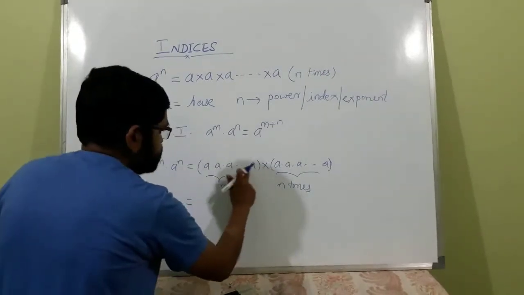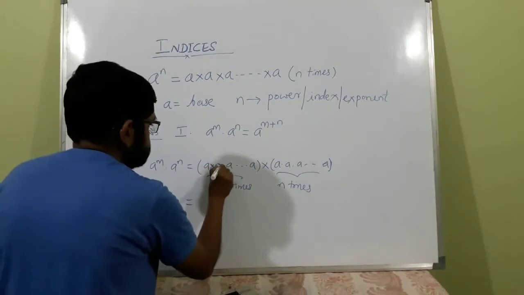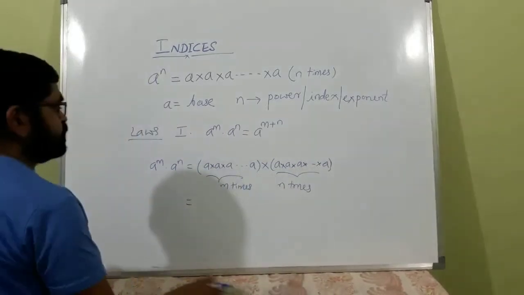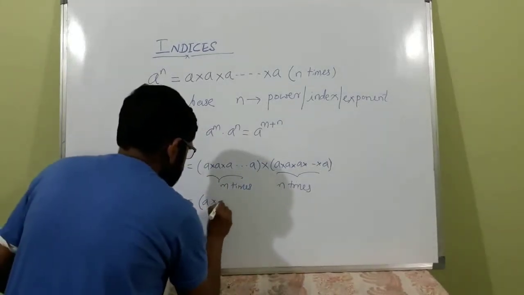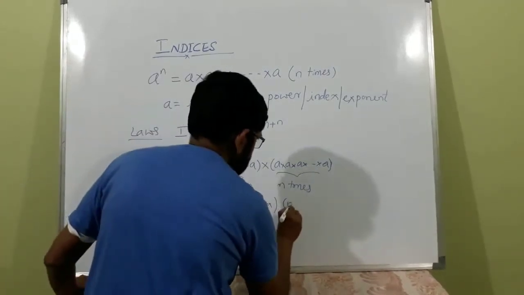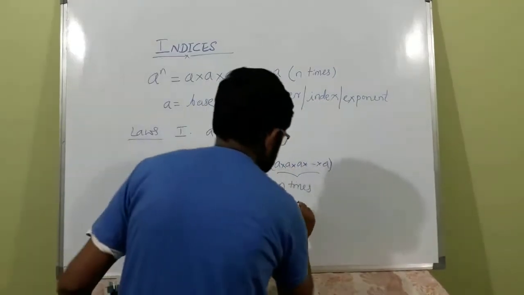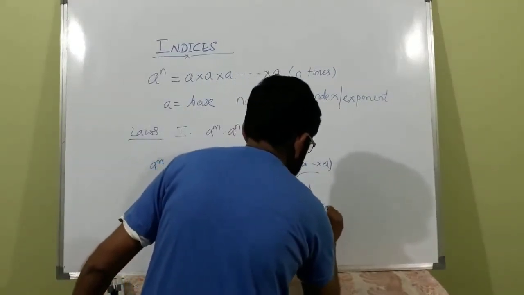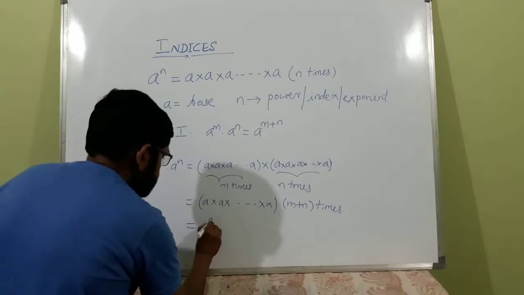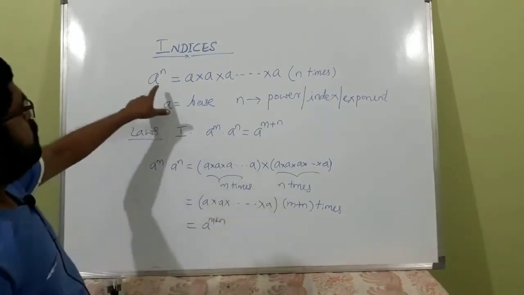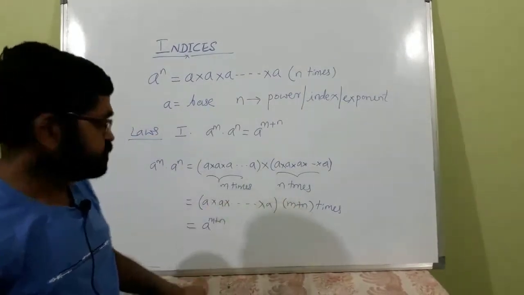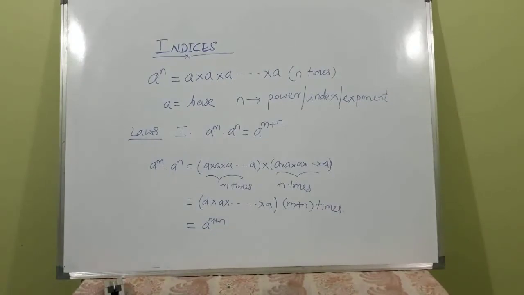Since this is a product, these are also products. Instead of this you can write product only. That means totally a into a into a, how many a's? This is m here, n here, so m plus n times. Therefore a to the power m plus n. You take this down.